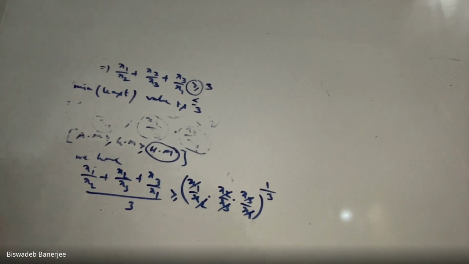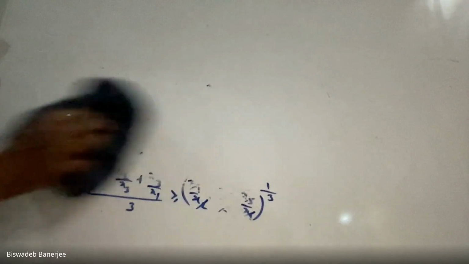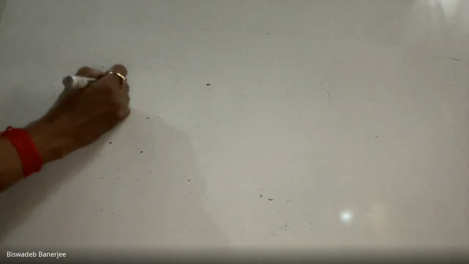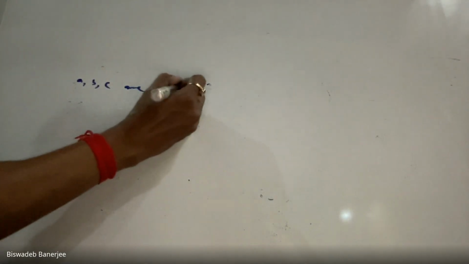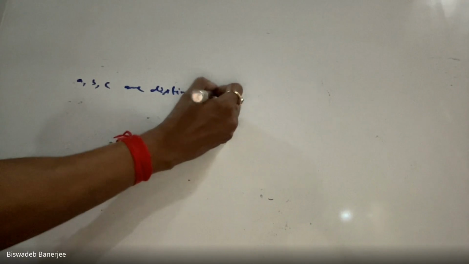Next question. It is a question for 3 marks, a Calcutta University question. Let A, B, C be distinct positive numbers. What is given? We are given that A, B, C are distinct positive numbers.